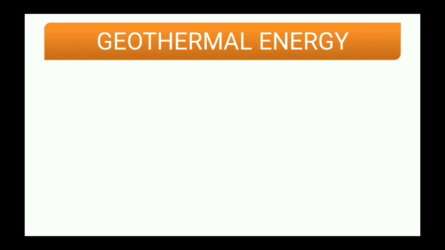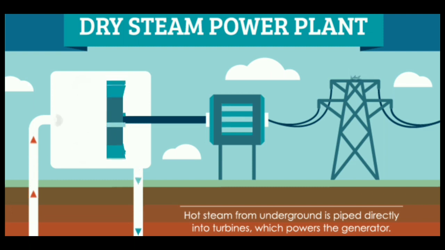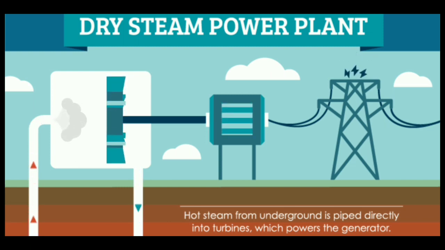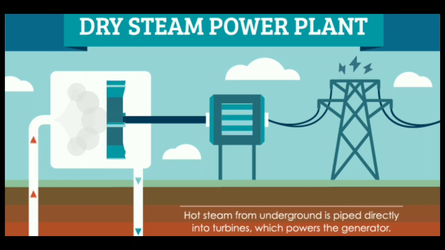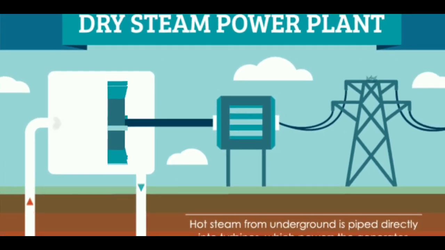The word geothermal means Earth's internal heat. This heat is the thermal energy generated from radioactive decay and continual heat loss from the Earth's formation. To harness this energy, wells are dug deep into underground reservoir to access the steam and hot water there, which can then be used to drive turbines connected to electricity generator. So this over here is a turbine which is used to drive electricity generator.